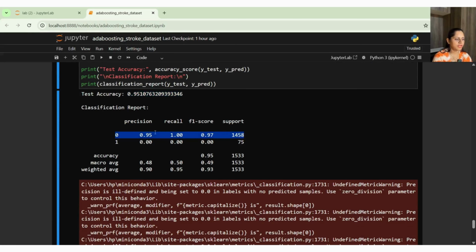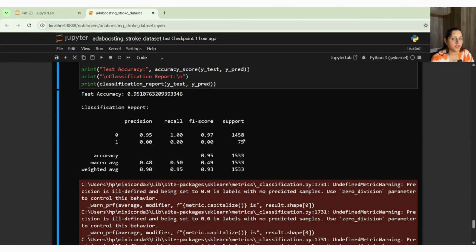In the classification report, I am seeing that for class 0 I am getting 95% precision and recall, and for class 1 I am getting 0, and that's why I'm getting a warning about a zero division exception. But why are we getting that, guys? Just see that in the data, the zero class has 1458 samples, and the one class has only 75 samples. And that is creating the difference, because the zero class is overpowering, so the model is not able to detect the other class.